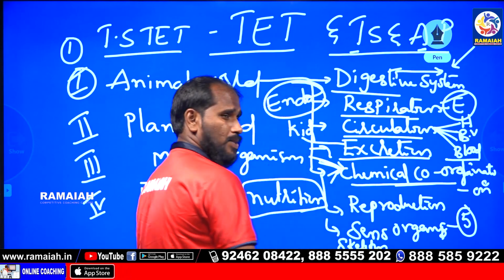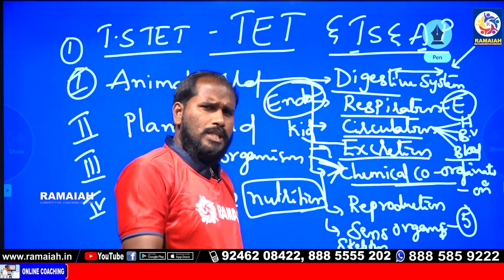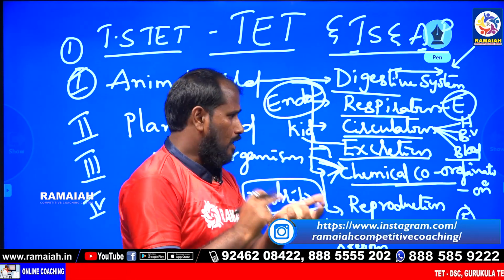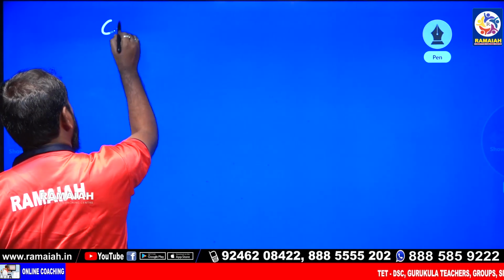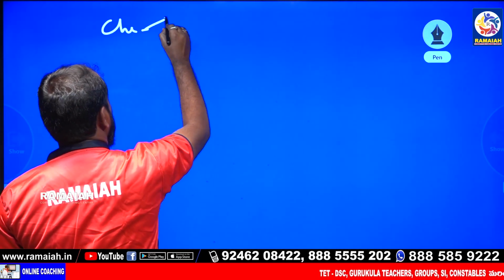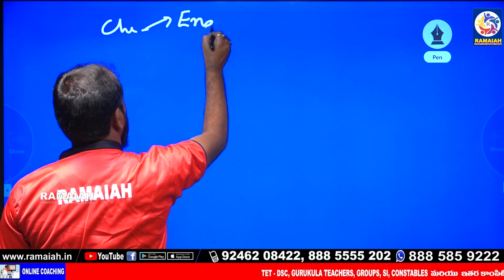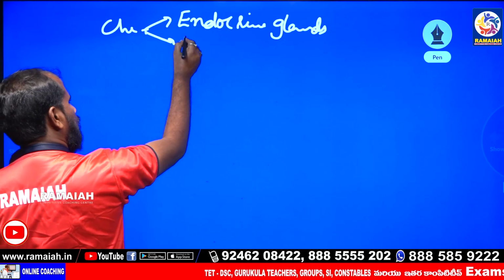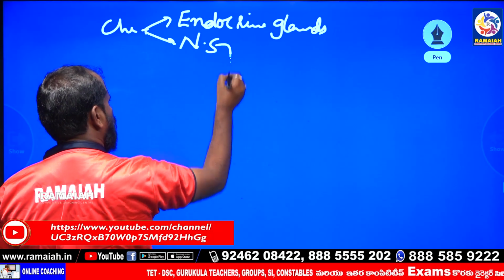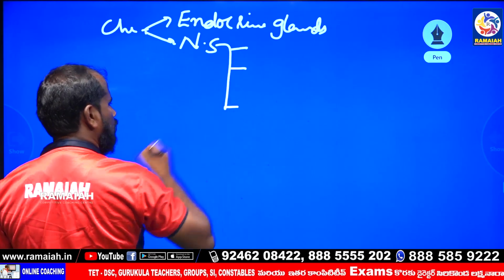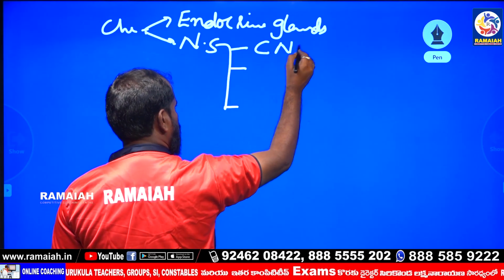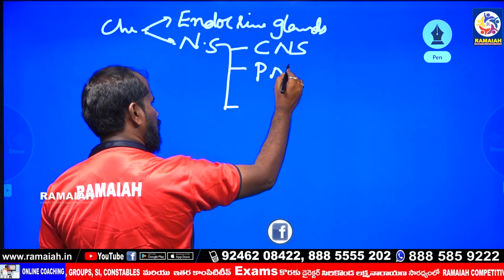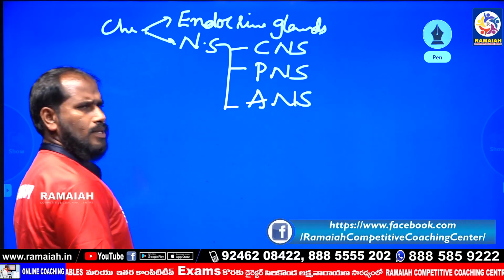In the nervous system, there are three types. In chemical coordination, the first one is endocrine glands. Next, the nervous system. The nervous system is of three types: the central nervous system, the peripheral nervous system, and the autonomous nervous system.